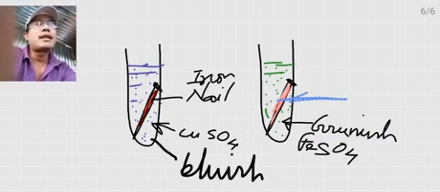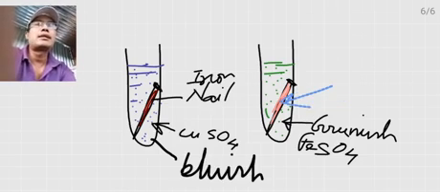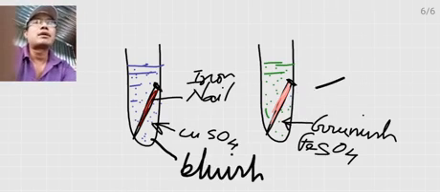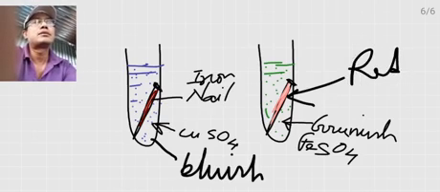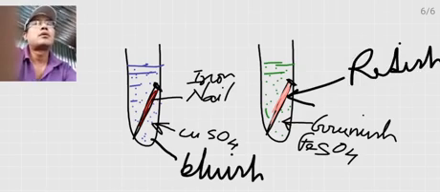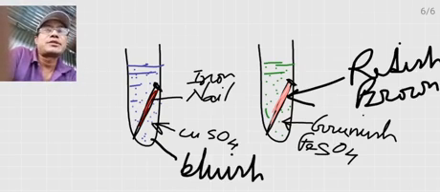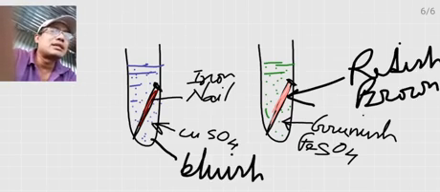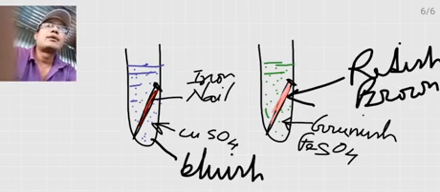And the iron nail itself becomes reddish brown in color due to the deposition of copper metal on the surface of the nail. That is, in this reaction, copper sulfate combines with the iron from the iron nail and forms iron sulfate.